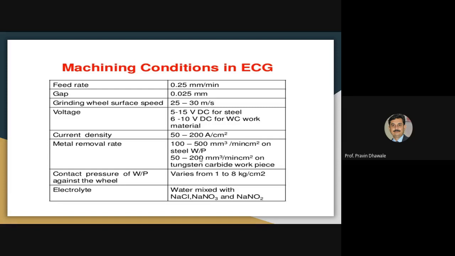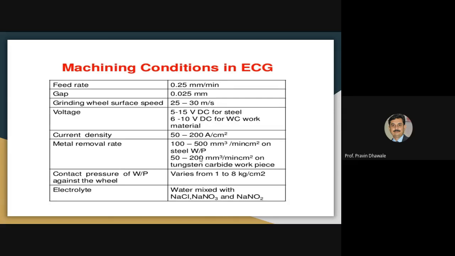Generally, we use sodium chloride, sodium nitrate, and sodium hydroxide as an electrolyte solution mixed with water. So this slide or chart deals with the various parameters and their range in the electrochemical grinding process.